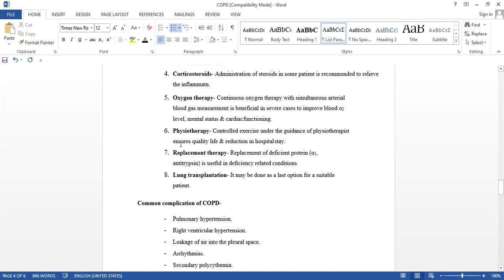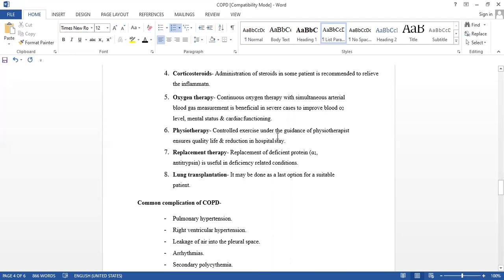And physiotherapy, controlled exercise. Don't do too much or too little. It is a controlled exercise. If we do more and more, then oxygen demand is increased, and for that demand, we should give more and more oxygen. If we do not get it, we will collapse, isn't it?